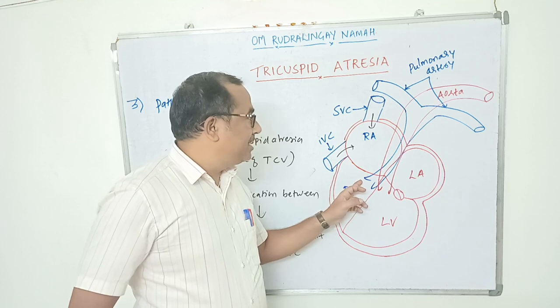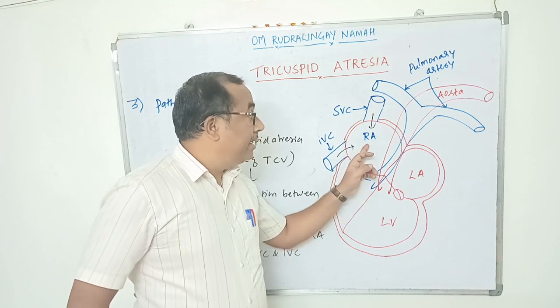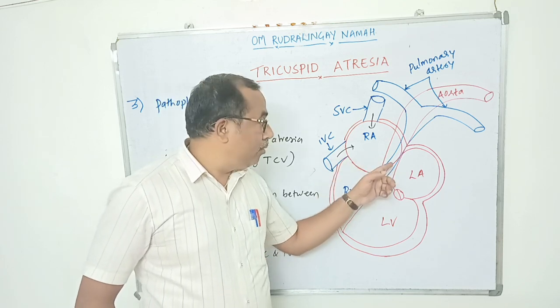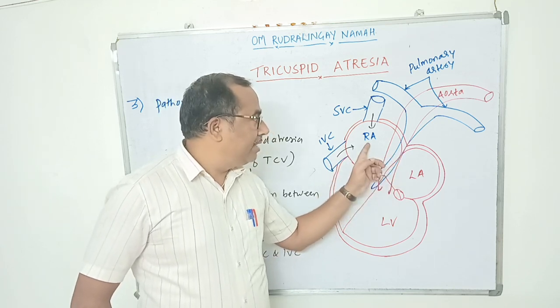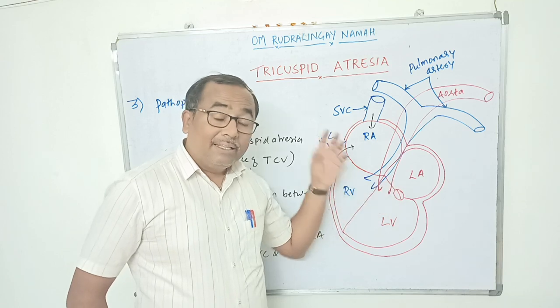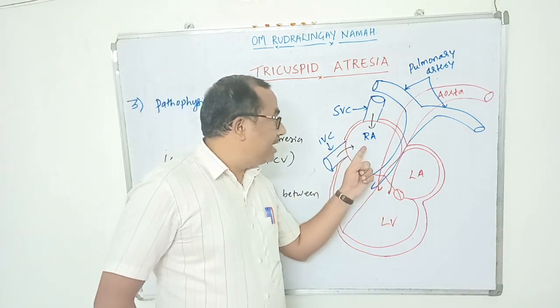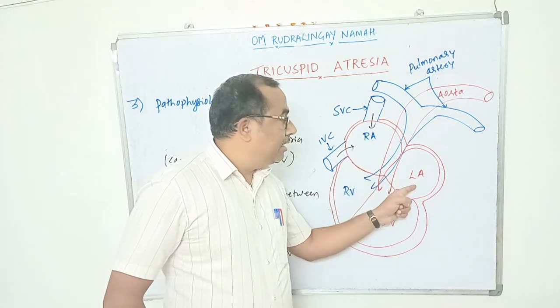So there is a shunting of blood from the right atrium to the left atrium, as there is a foramen ovale. The foramen ovale is an abnormal communication between the right atrium and left atrium that is present during fetal life. It will remain open, and the blood will start shunting from the right atrium to the left atrium.